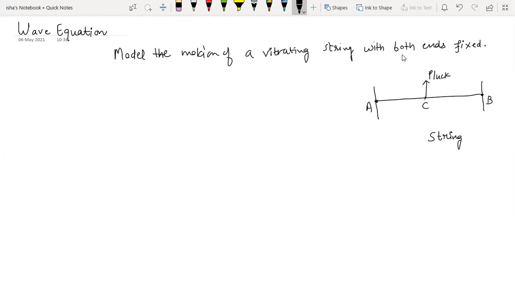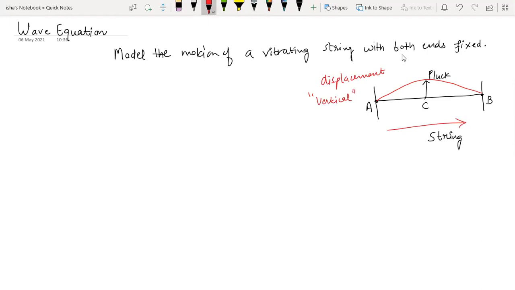So what is going to happen in that case? When you pluck this string from here, you are displacing the string from its initial position to some particular position. You are giving some distortion to the string. What kind of displacement? Vertical displacement, because you cannot give a horizontal displacement, as the endpoints are fixed along the horizontal axis.